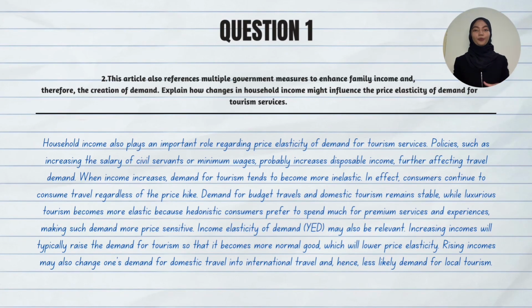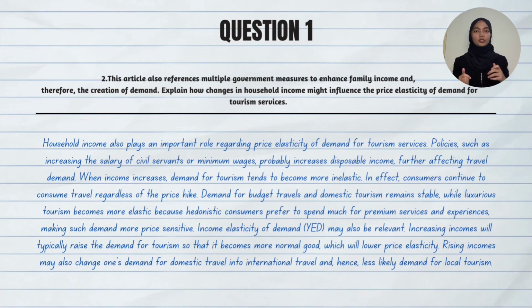So now we move on to question 1B. This article also references multiple government measures to enhance family income and therefore the creation of demand. Explain how changes in household income might influence the price elasticity of demand for tourism service. My answer is household income also plays an important role regarding price elasticity of demand for tourism service. Policies such as increasing the salary of civil servants or minimum wages probably increase disposable income, further affecting travel demand.